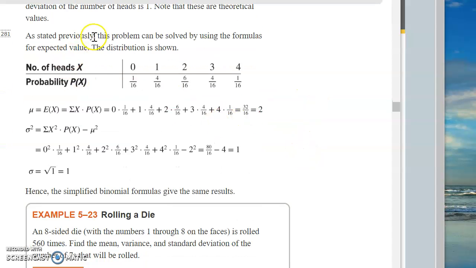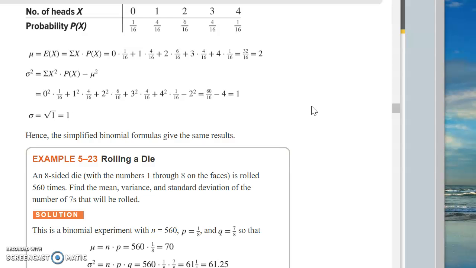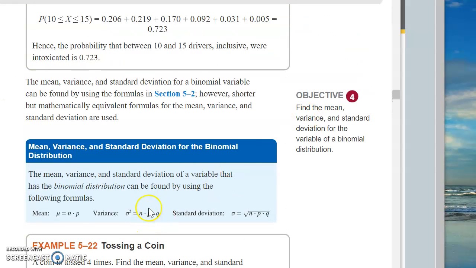All right. So as stated previously, this problem can be solved by using the formulas for expected values. Here's the distribution, okay? This is using the formula that we learned earlier. Here's the formula. As you can see, it's a little more complicated. So I vote we use these simple formulas that the author has given us.